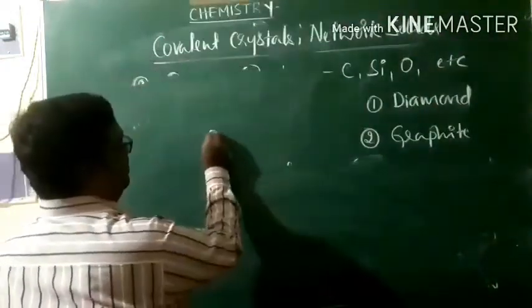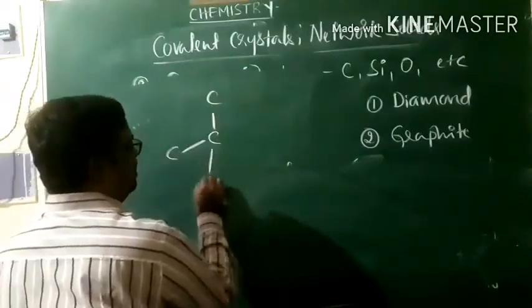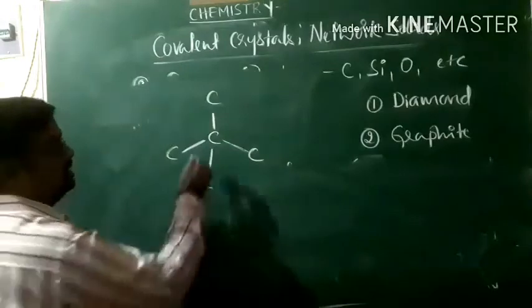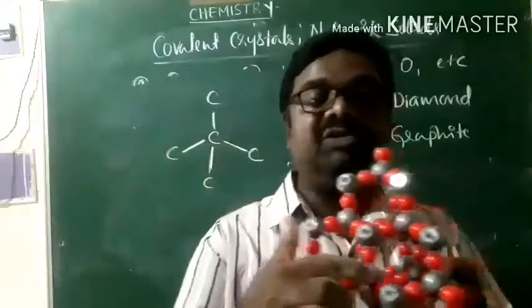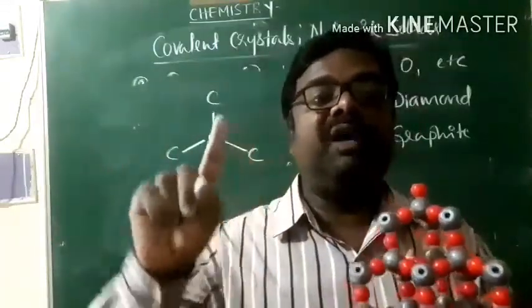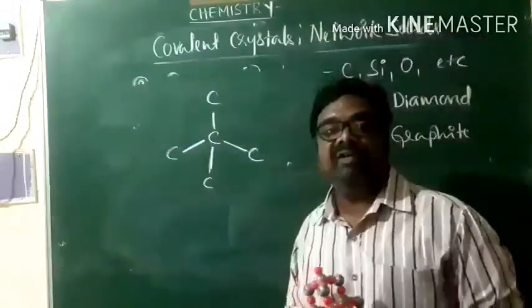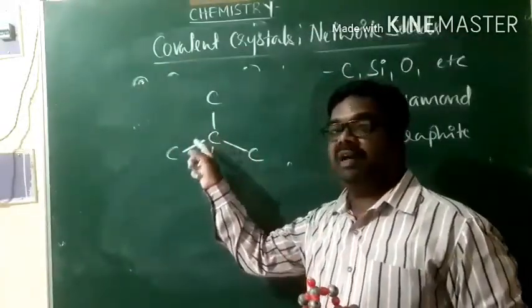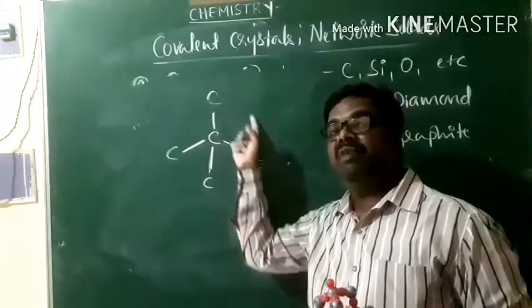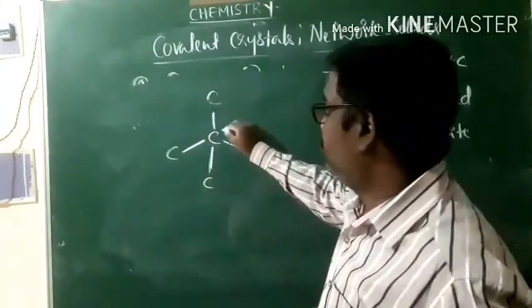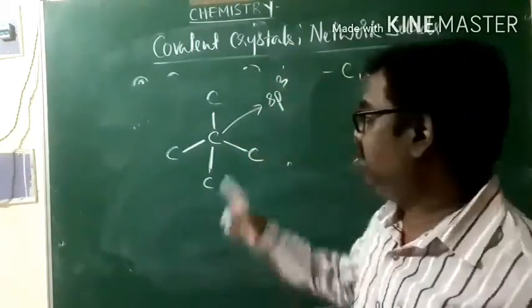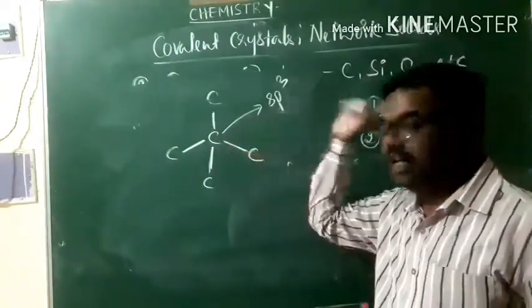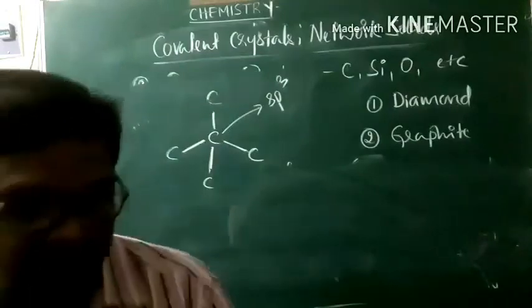And one more important aspect is, in the case of diamond, each carbon atom is directly attached to 4 carbon atoms in a tetrahedral fashion. Because of that, all the 4 valence electrons are used for bonding. Therefore, no free electrons are available. Therefore, diamond is a bad conductor of electricity. The 4 valence electrons of carbon are completely involved in bonding. Each carbon atom in diamond is sp3 hybridized. So that is something about diamond.